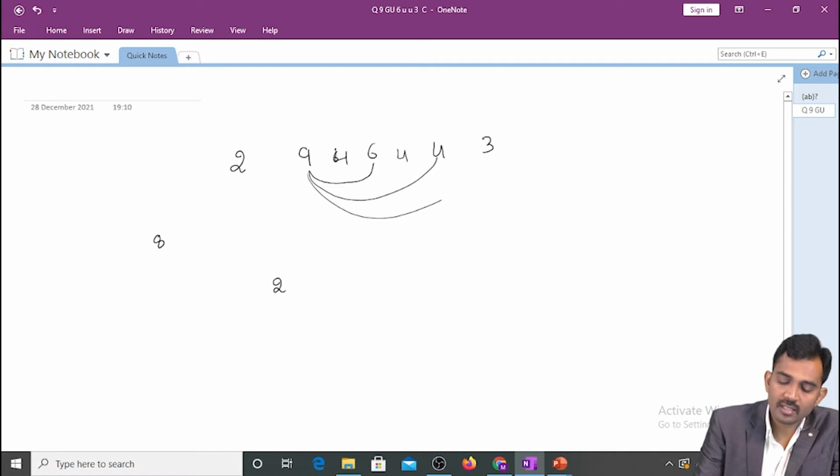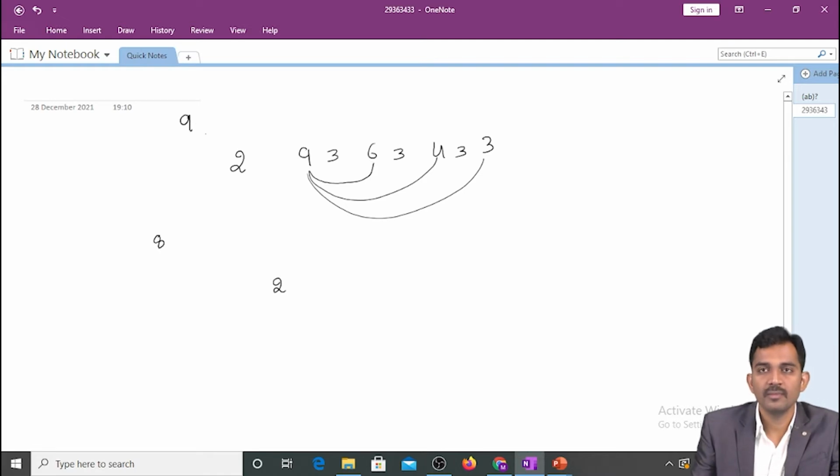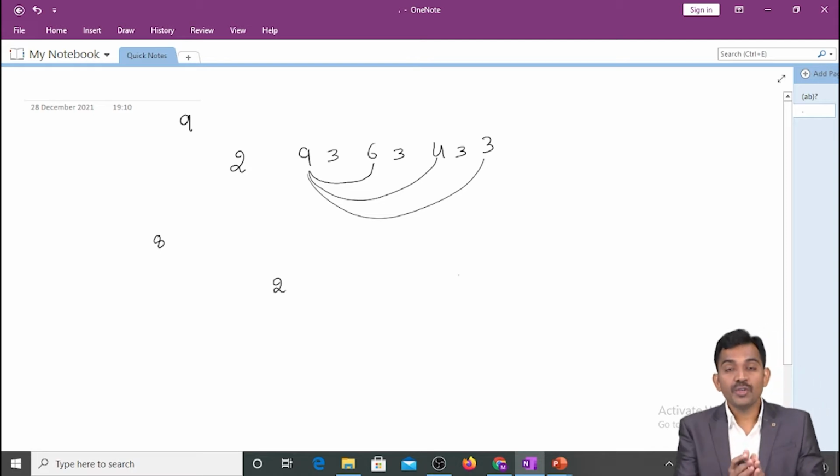If you consider this one, then how many units here? Here 3 units, here 3 units, 3 units, 9 units, right? 9 is the maximum value up to now. Got it? Like that, you need to find out each and every combination, right?